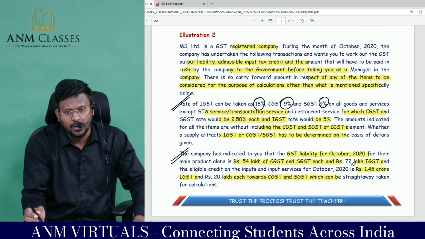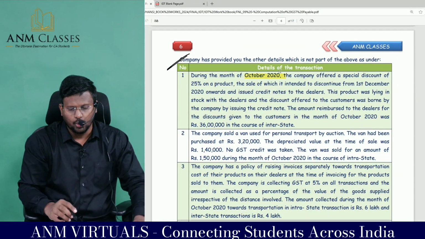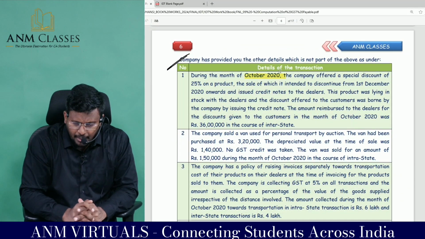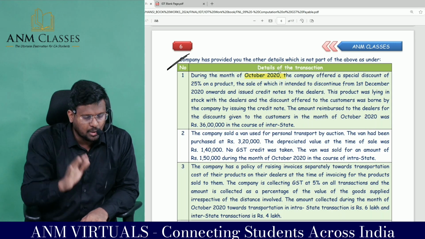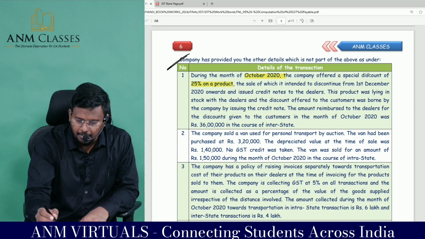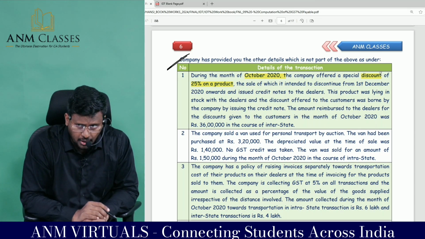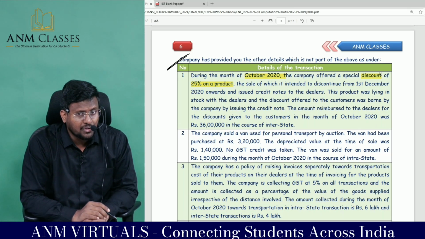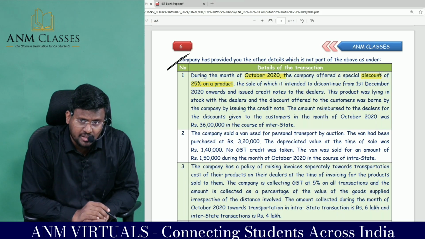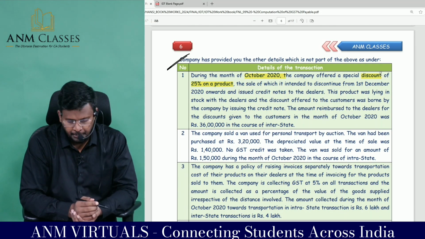October 2020 only. During the month of October 2020, the company offered a special discount of 25% on a product. That means the company has given a discount. We know that as per Section 15, value of supply, 15.3 is talking about exclusion. In that exclusion, discount is an exclusion.